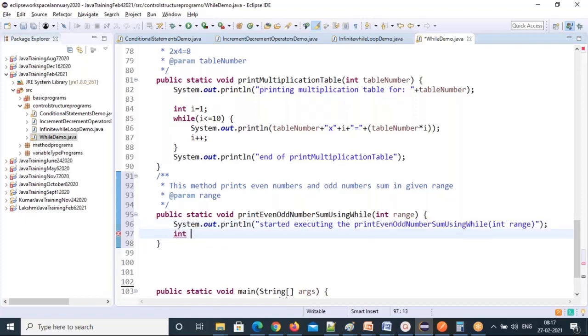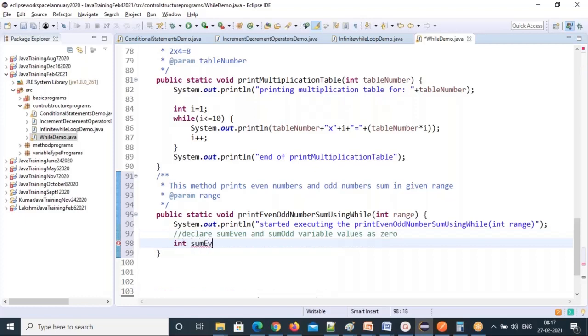So first I'll initialize. First you have to declare 2 variables. Declare sumEven and sumOdd variable values as 0. So int sumEven equal to 0, sumOdd equal to 0. Both initialized. Sum even and sum odd separately I want.